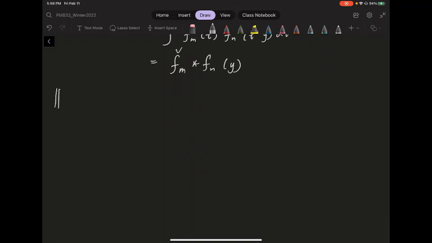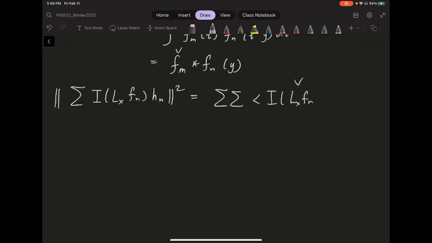I started with the summation of the I of Lx Fn Hn, this whole thing squared, and I end up with this double summation of a bunch of I of the Lx Fn check convolved with the Lx Fm, well, I should say M first and then N next, or I think I used K first. Anyway, I have Hn and Hk in the product.